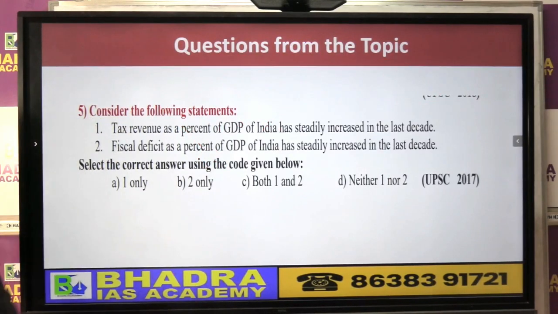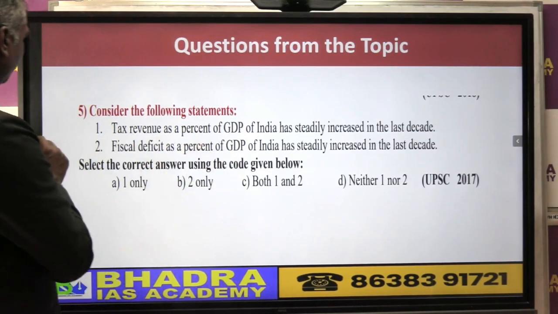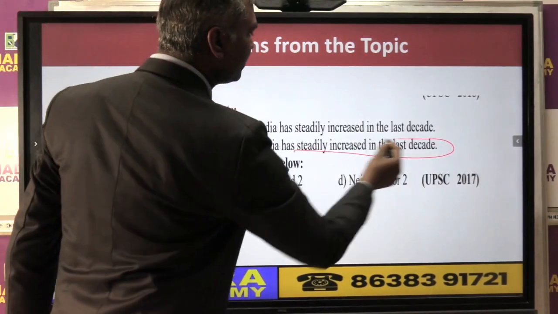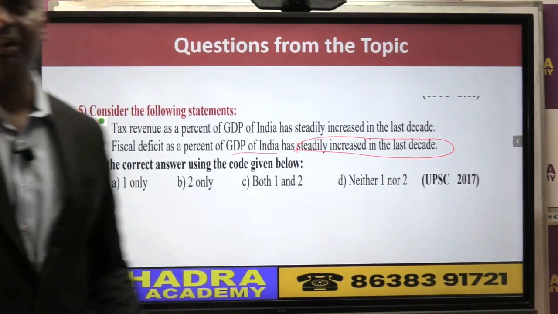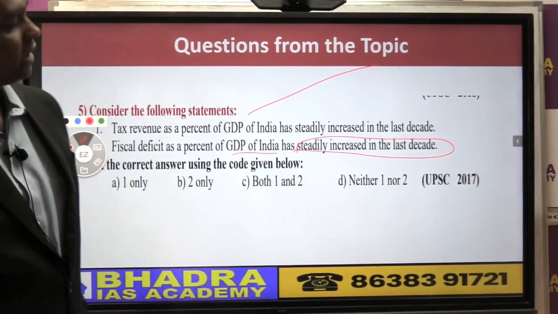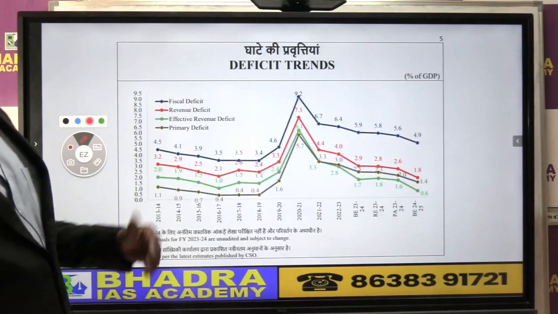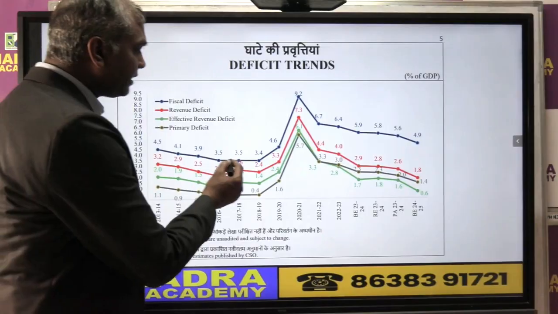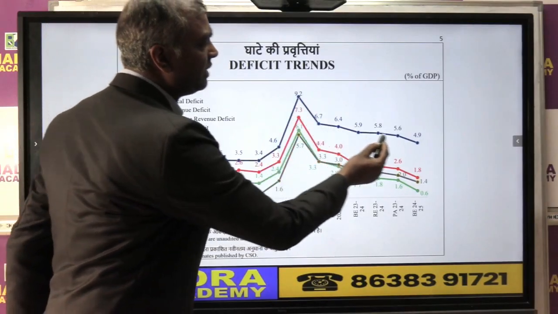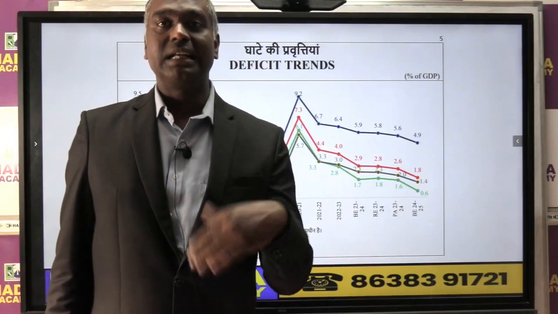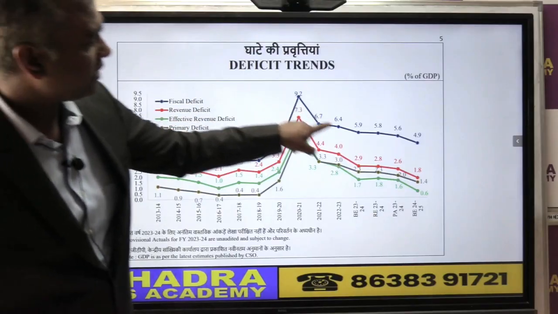Now look at the exam also. UPSC में question आया था, fiscal deficit as a percent of GDP of India has steadily increased in the last decade. Increased का मतलब क्या है? Continuously going up and up and up. So if you look at the last 10 year का fiscal deficit, is it increasing continuously? Answer is no. It increased for a while, but now you see it has been decreasing. So you cannot say last 10 year fiscal deficit is increasing. It is rather now it is decreasing.